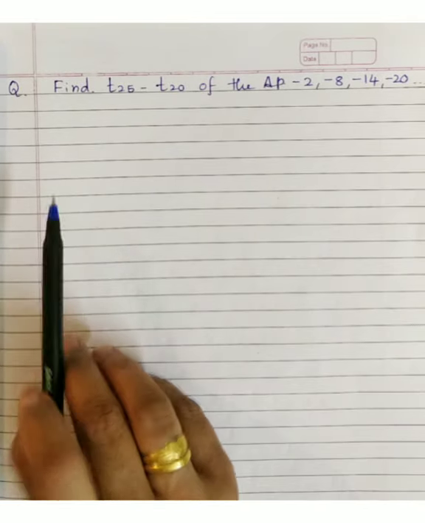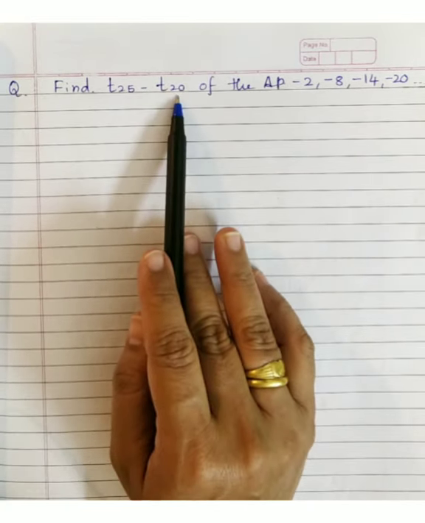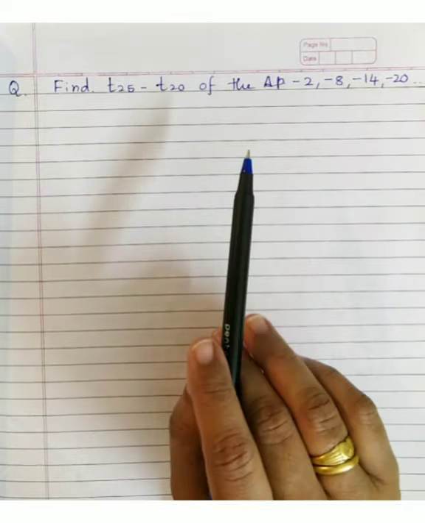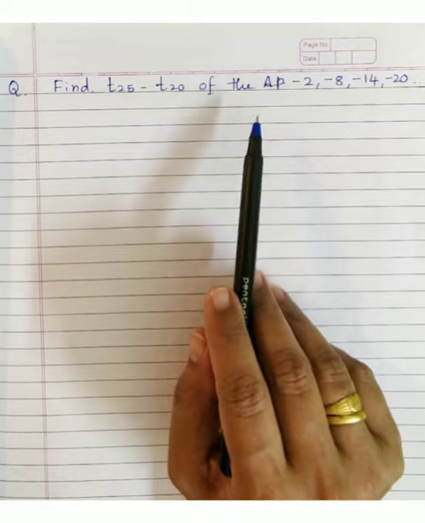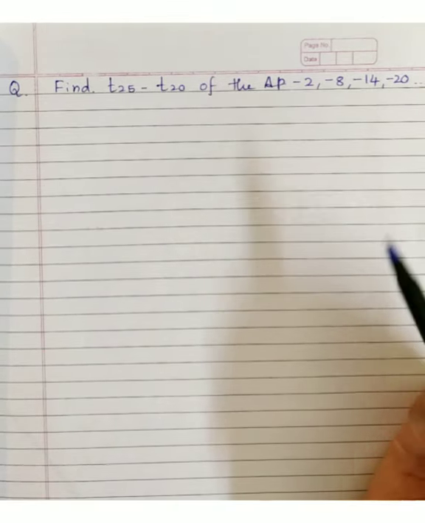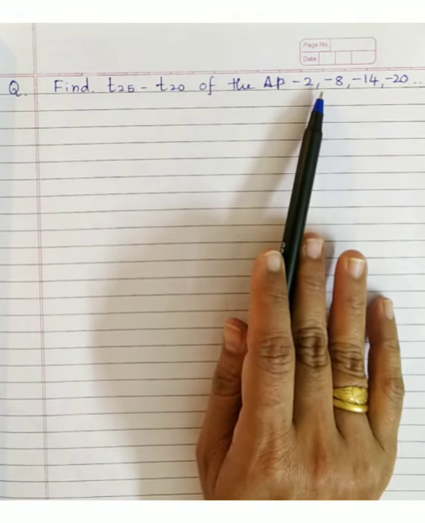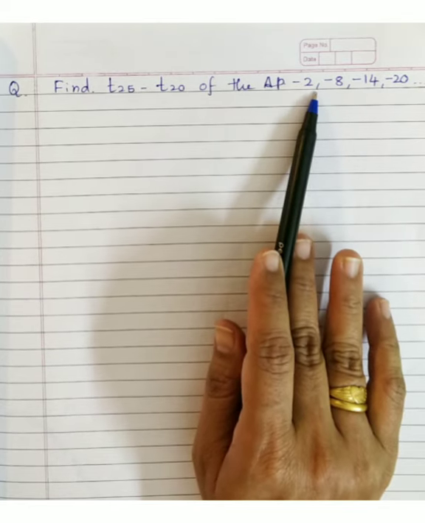See the next question, of a similar type. Find T25 minus T20 of the AP minus 2, minus 8, minus 14 and so on. Here, for different questions there could be different ways, whichever comes to your mind you can do. Since the AP itself is given, A can be found: A is minus 2, no need to calculate.